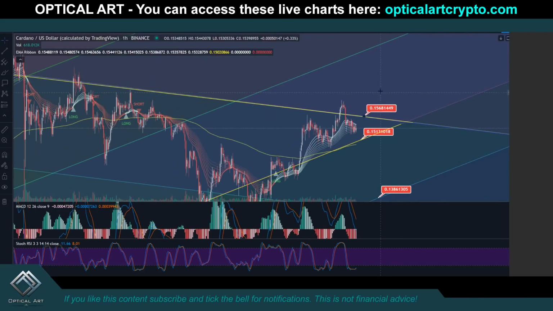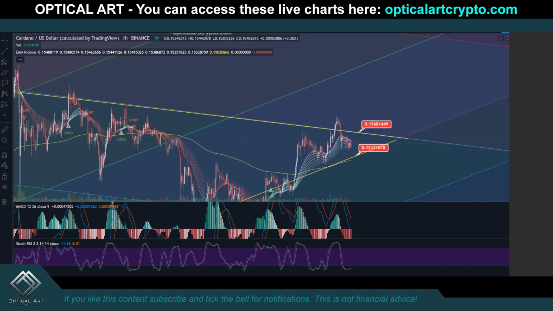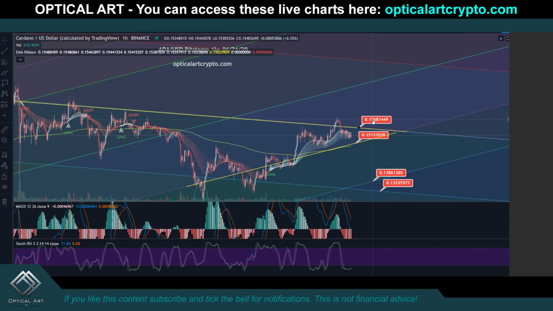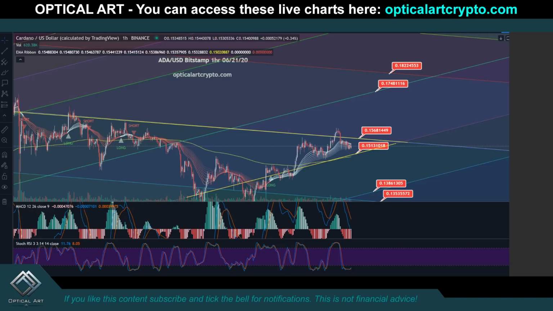So again, 0.1568. If we push above that, your next resistance level above will be right here around 0.1748, and then you will have very strong resistance at 0.1822.